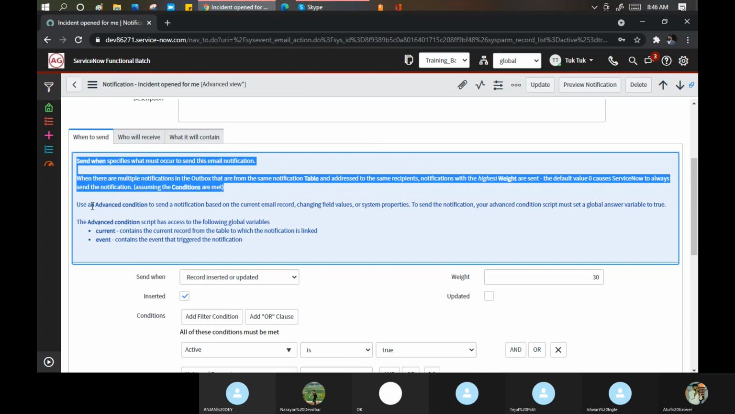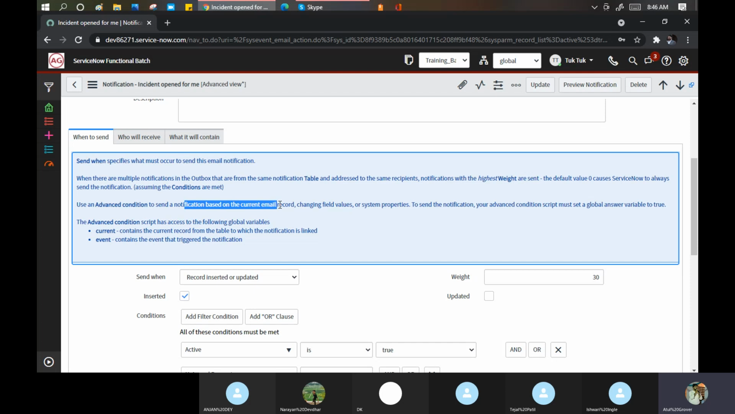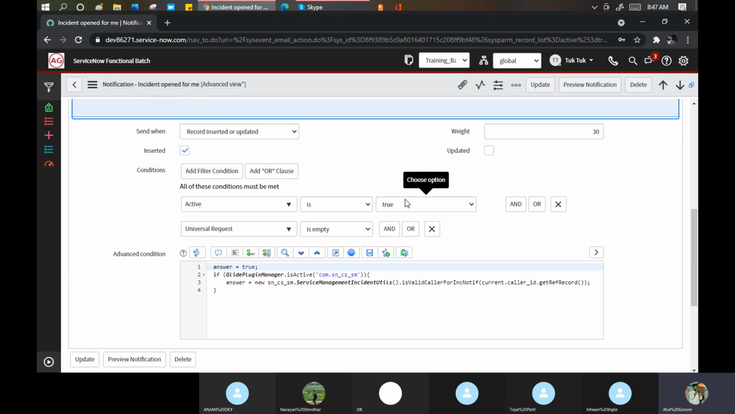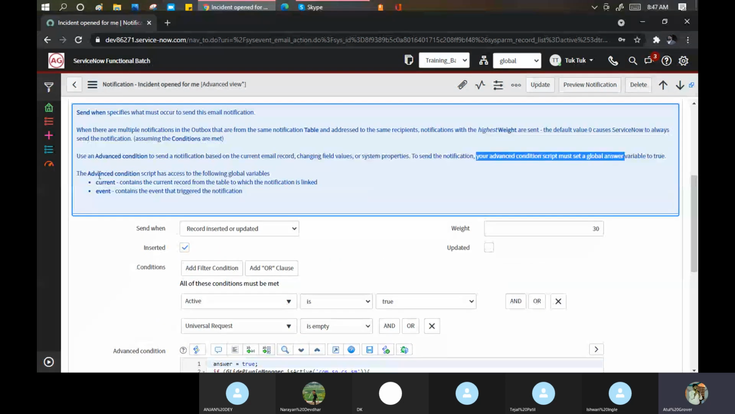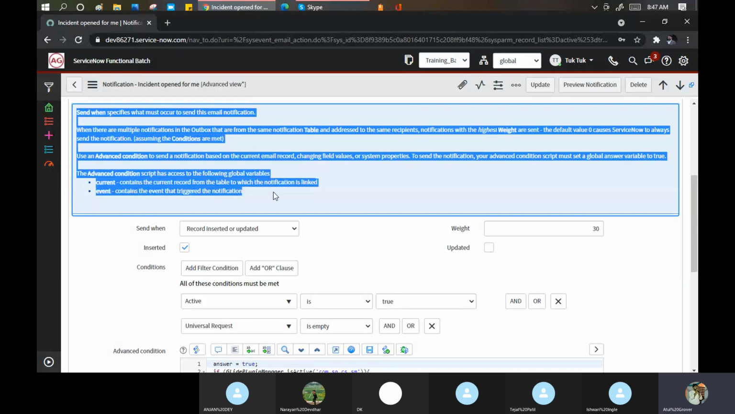Okay. Use an advanced condition to send the notification based on the current email record, changing field values or system properties. Your advanced condition script gets a global variable. Basically they're now talking about your scripting part. Okay. So go through these lines once again, just to get understanding.